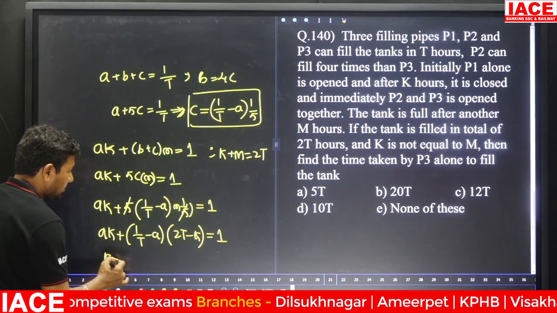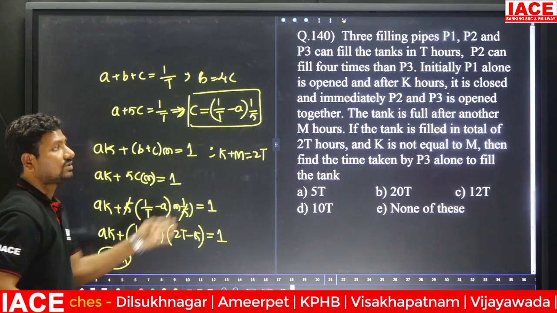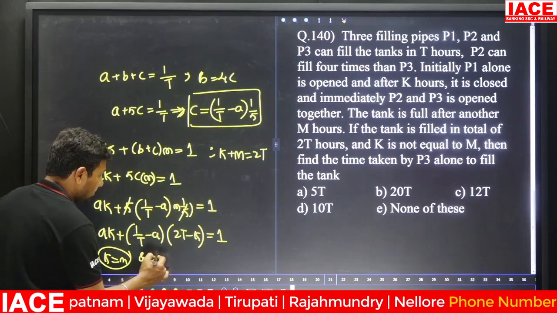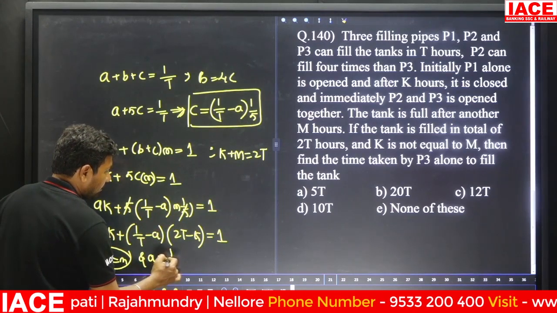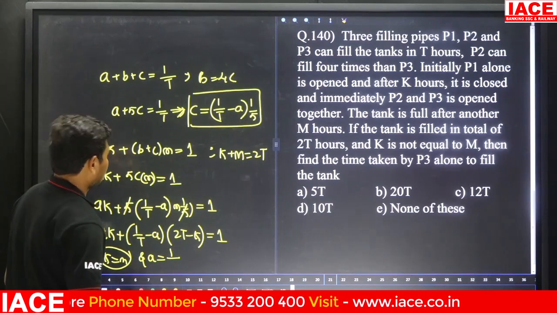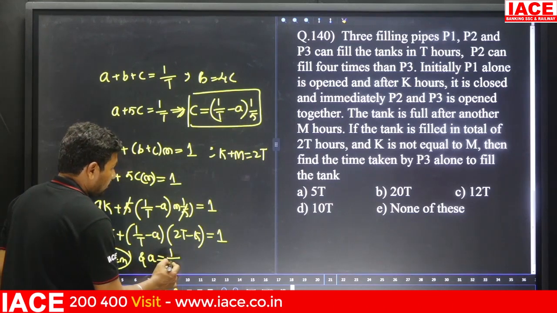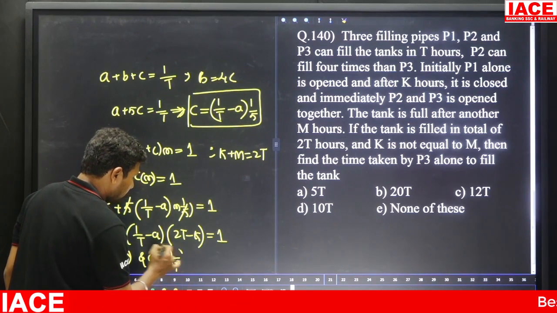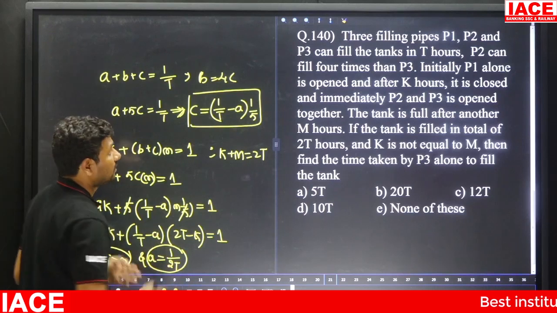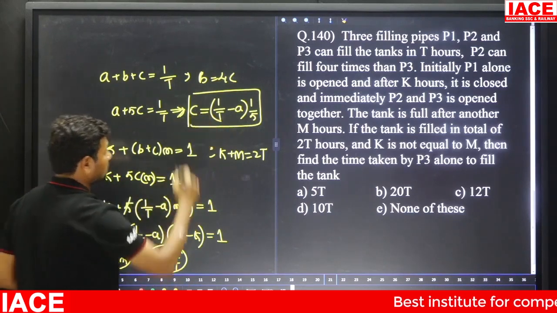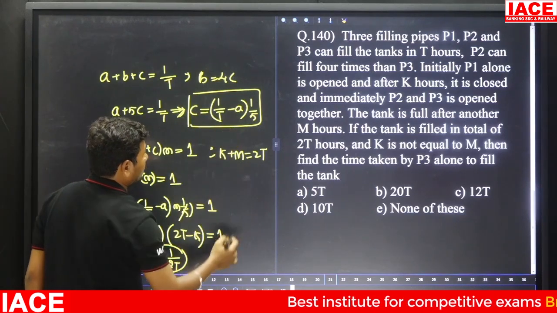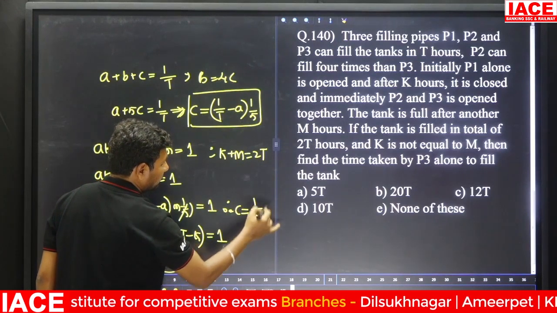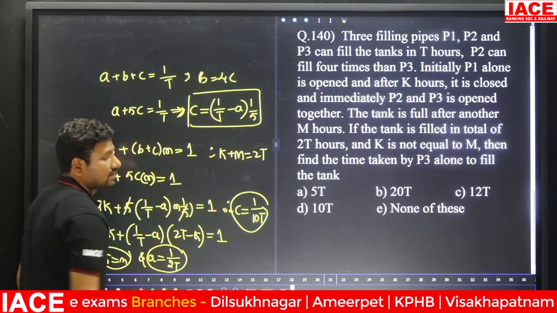You will get k is equal to m, but it is clearly mentioned they are both not possible to be the same. Then we have a is equal to 1 by 2t. We have to substitute a is equal to 1 by 2t here. Then 1 by t minus 1 by 2t, therefore c is equal to 1 by 10t.